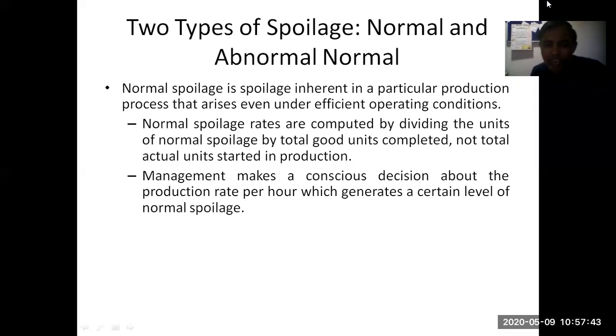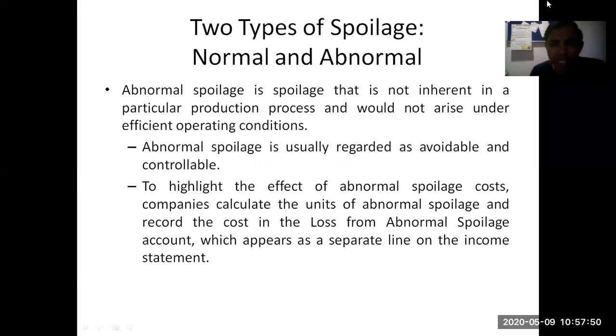Management makes a conscious decision about the production rate per hour, which generates a certain level of normal spoilage. Whereas abnormal spoilage is usually regarded as avoidable and controllable. So abnormal spoilage is something which is controllable, which can be avoided. Abnormal spoilage is spoilage that is not inherent in a particular production process and would not arise under efficient operating conditions. So abnormal spoilage अगर है तो efficient operating condition में नहीं आएगा. कंपनी चाहे तो उसको अवॉइड कर सकती है, उसको कंट्रोल कर सकती है.